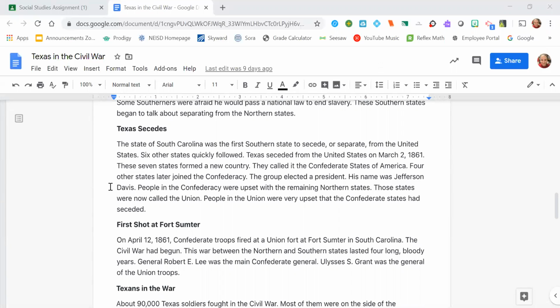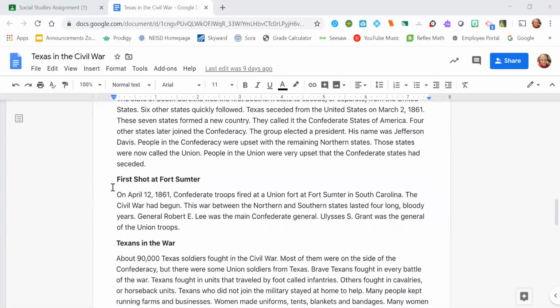People in the Confederacy were upset with the remaining northern states. Those states were now called the Union. People in the Union were very upset that the Confederate States had seceded. First shot at Fort Sumter. On April 12, 1861, Confederate troops fired at a Union fort at Fort Sumter in South Carolina. The Civil War had begun.